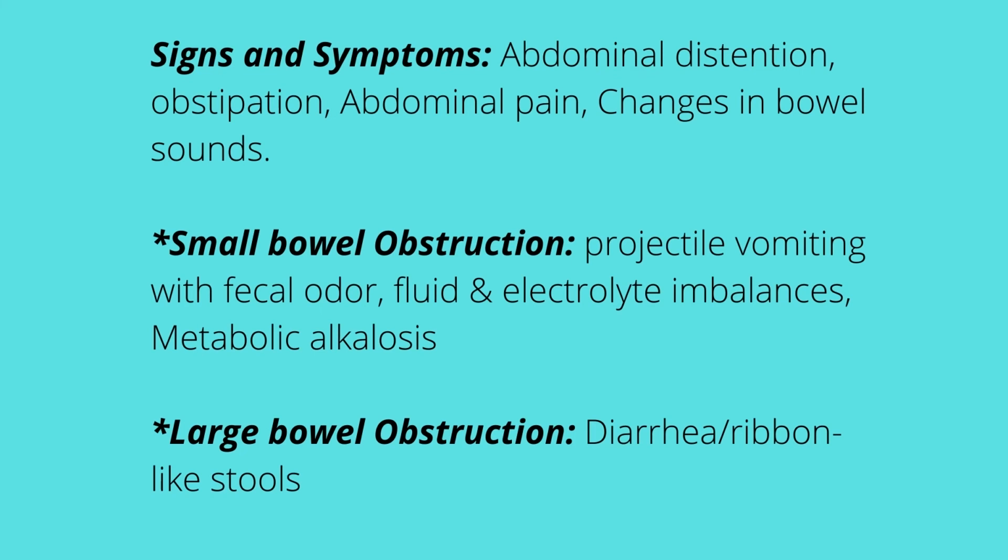So ribbon-like means that this stool wants to come out, but we have a blockage over here, right? Remember, your GI system is a tube. So think about you have a big stone. You're trying to push this liquid through this tube that has a stone. The liquid would come through it. Whatever you're pushing will try to come to the spaces where it can fit itself. It will be ribbon-like, right? Because it's trying to push itself through. And this ribbon-like stool will be working its way around the impaction of the large intestines.